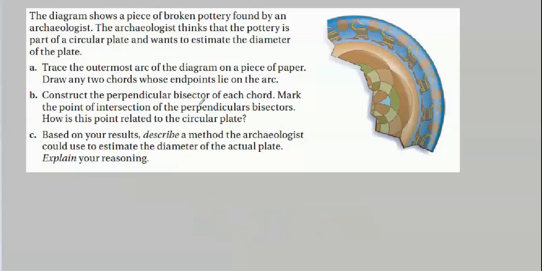Now, the one thing that's kind of cool about this problem is that it shows how many assumptions we make when studying the past. We tend to assume that people in the past thought the same way we do. We look at this section, and to us, it's definitely, no doubt about it, part of a plate. It certainly looks like a plate, and we would say, oh, we just finish this off here. This is all just part of a broken circle.